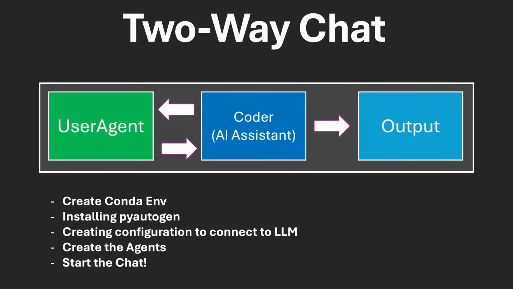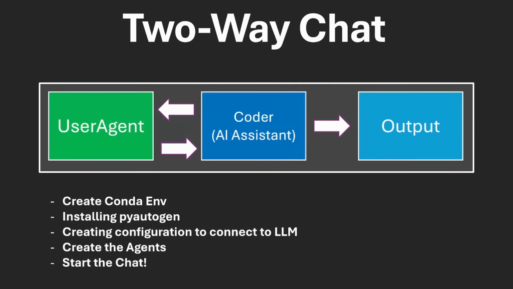We will start off performing a two-way chat and coding it before we get into multiple agents so you understand the code and how this works. We're going to create a user agent, an AI assistant agent, and give a configuration to the AI assistant agent, meaning we will connect it to OpenAI's API and then run it to see the output. Later on in this tutorial, we will see how to use local models, which means if your hardware can handle it, you can download models and run them for free without paying the price of OpenAI's API.